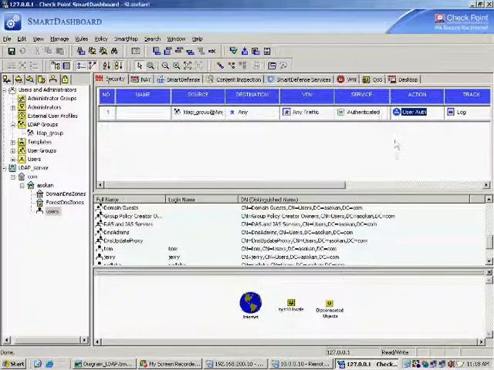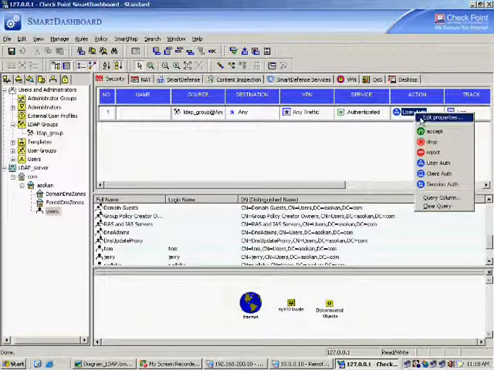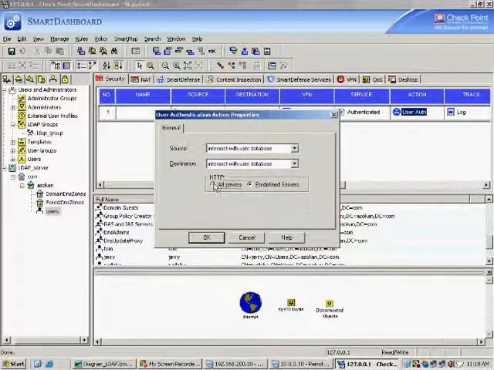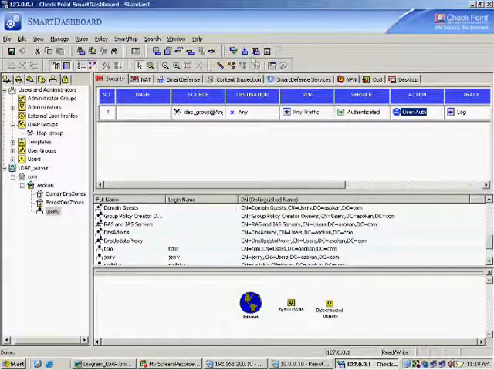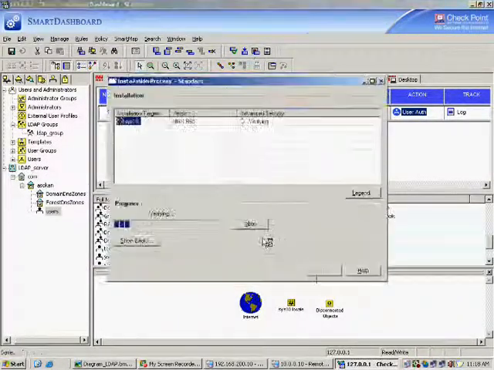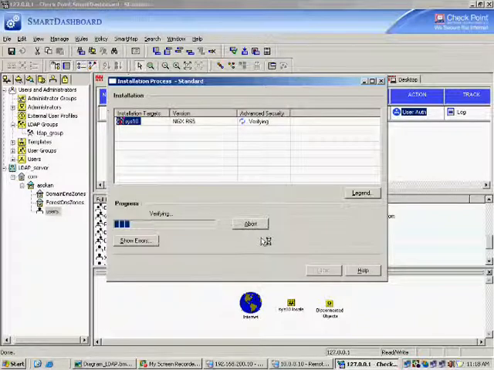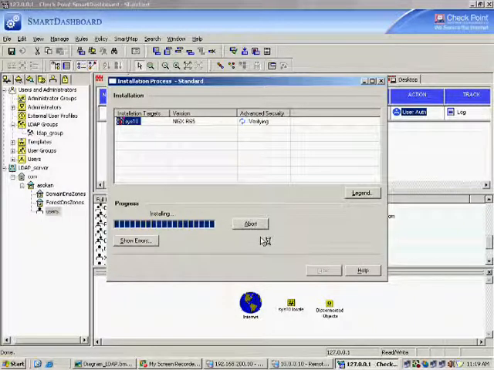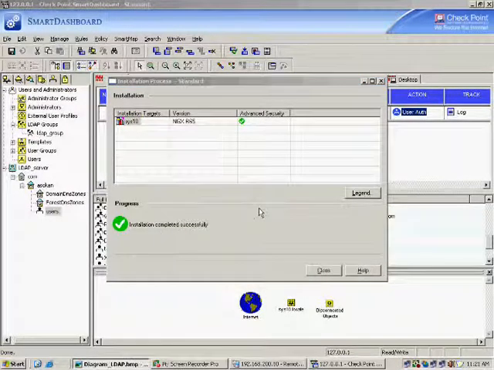Got installed, I say close. But in the user authentication, I right click and edit the properties. I select all servers as well. I say OK. I install the policy once again.